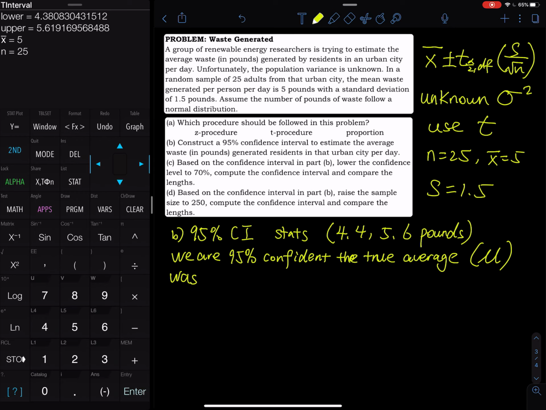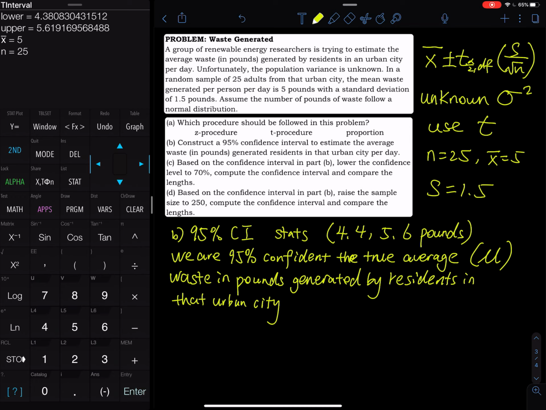Waste in pounds generated by residents, right? I forgot to type the word by. Generated by residents in that urban city falls between 4.4 and 5.6 pounds per day.